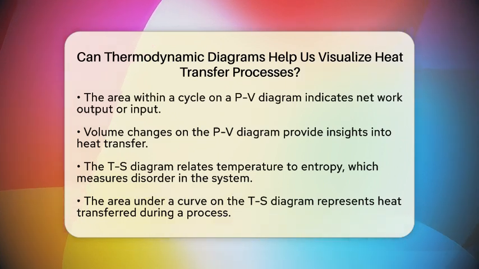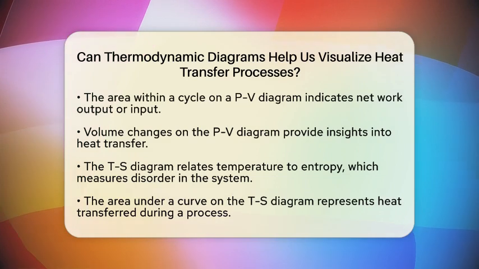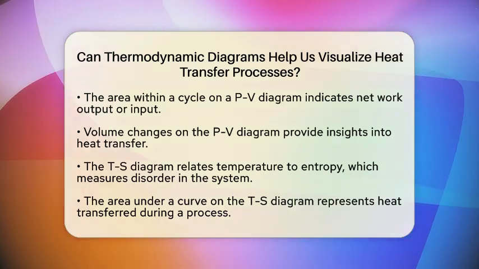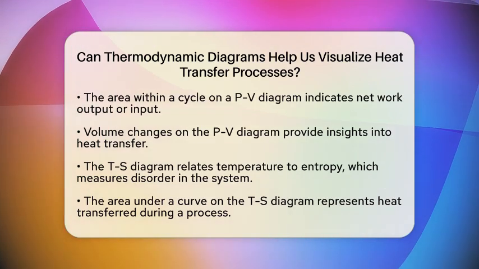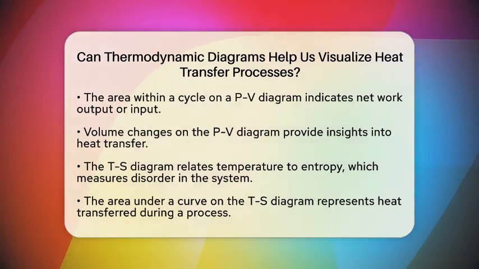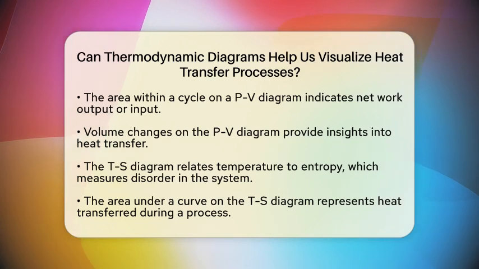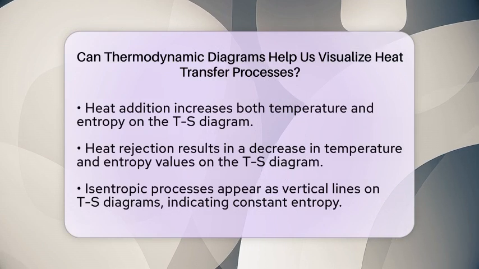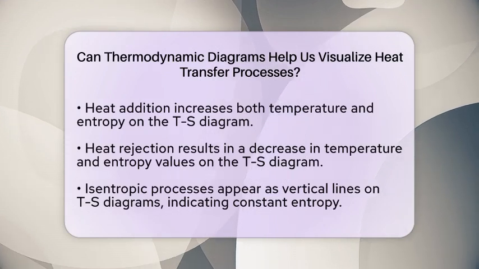For instance, when heat is added, the curve moves in a way that increases both entropy and temperature, clearly indicating energy input as heat. Conversely, when heat is rejected, we see a decrease in these values. This makes TS diagrams especially useful for analyzing cycles in power plants and refrigeration systems, where heat transfer is essential.